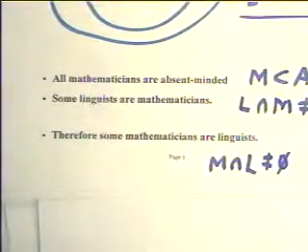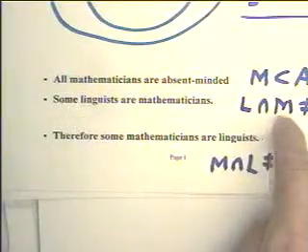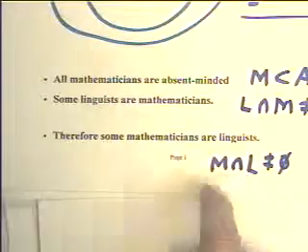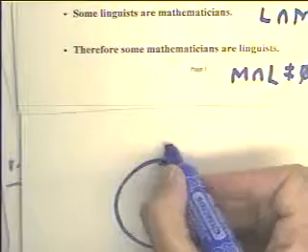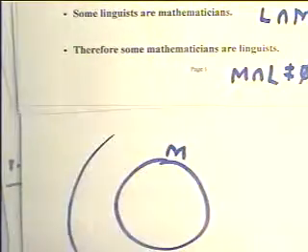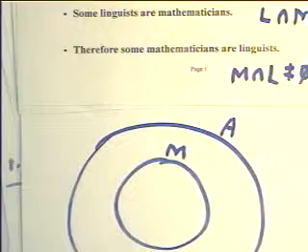This statement is really in a way equivalent to this statement. Actually they're completely equivalent theoretically, because the intersection L intersection M is the same as the intersection M intersection L. Nevertheless, we're going to use this to see what we can find out about the two sets. Here's a set of mathematicians, and here's a set of absent-minded people. This says all mathematicians are absent-minded.